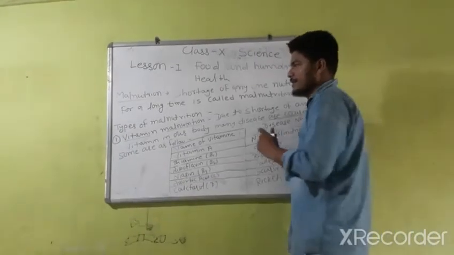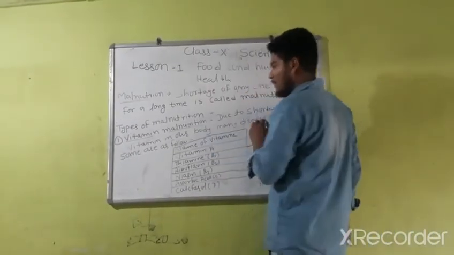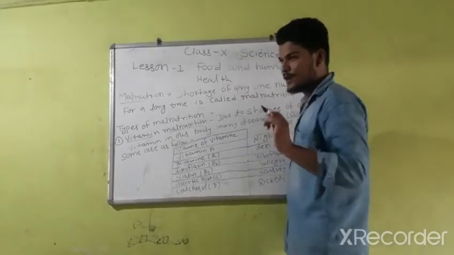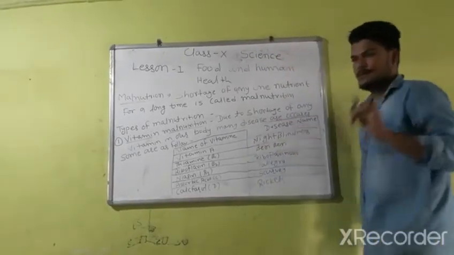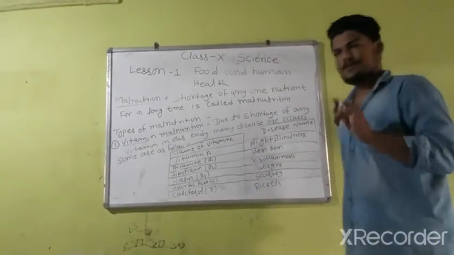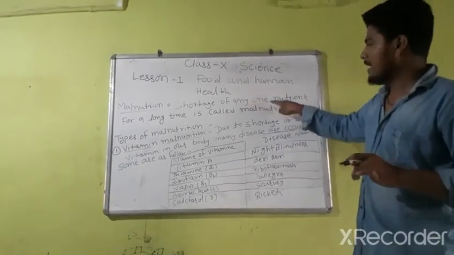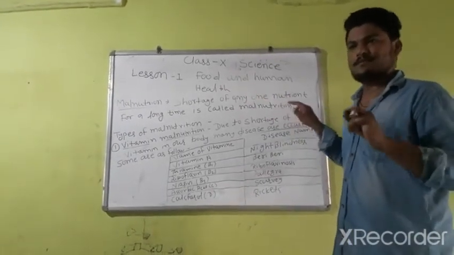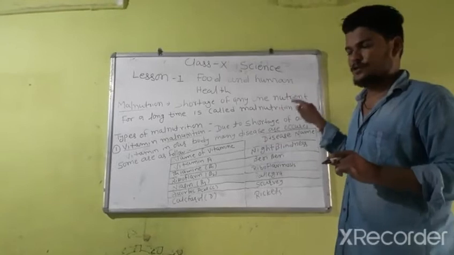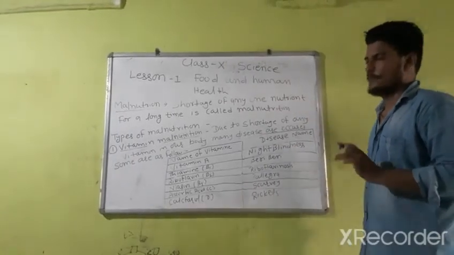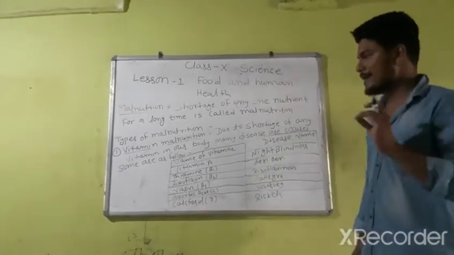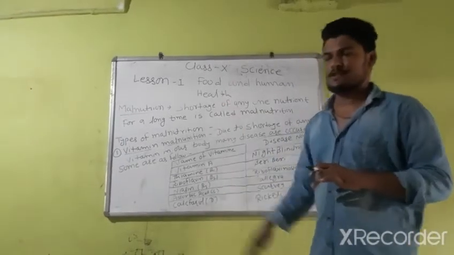Malnutrition is the shortage of any one nutrient for a long time. It means shortage of any one nutrient, like shortage of vitamin, shortage of protein, shortage of carbohydrate. There are many types of malnutrition.